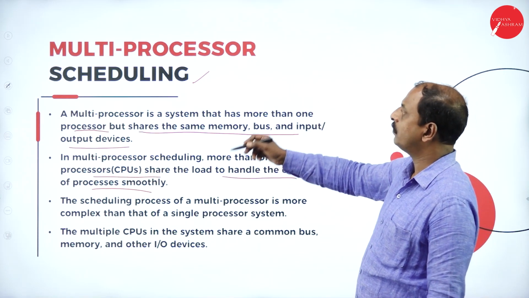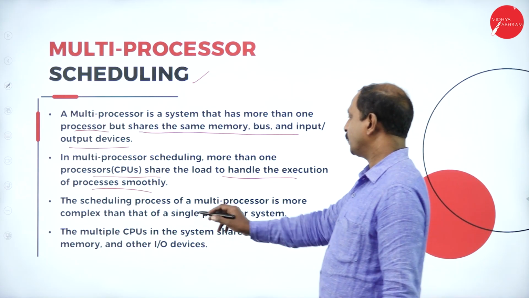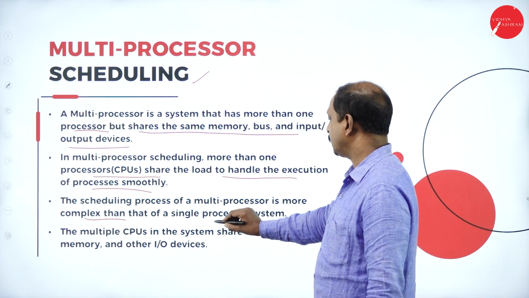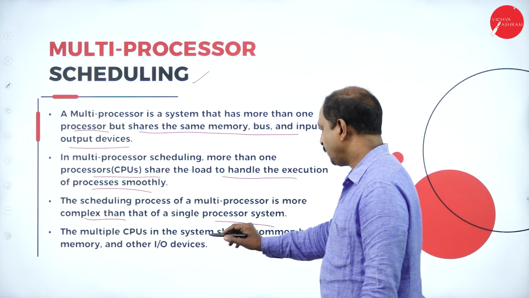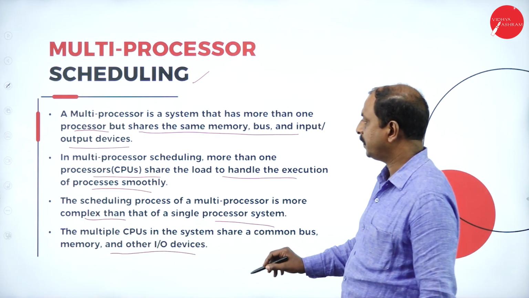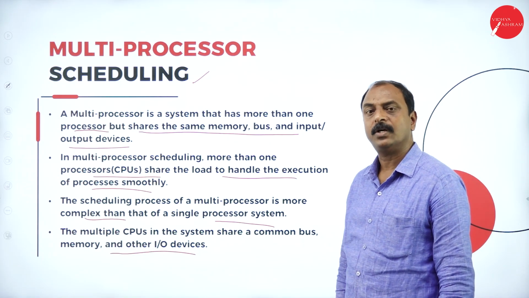That is the concept of multiprocessor scheduling. The scheduling process of multiprocessors is more complex than that of a single processor system, and multiple CPUs in the system share a common bus, memory, and other I/O devices. So this is the concept of the multiprocessor scheduling algorithm.